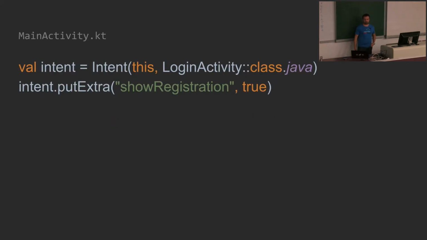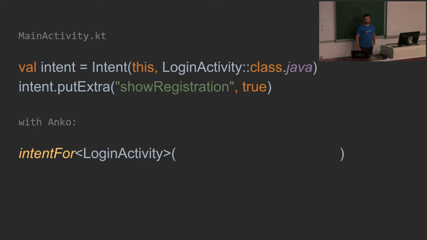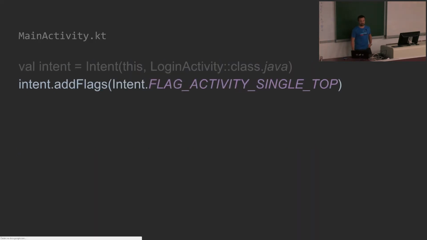For instance, I would like to show registration from the login activity. But with Anko, you can reuse the intentFor method and put in the parameter, because we have a pair there, so we can use the function to, and we can set up parameters inside of the intentFor method.